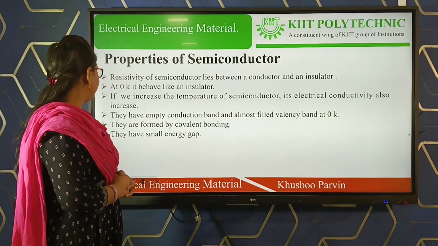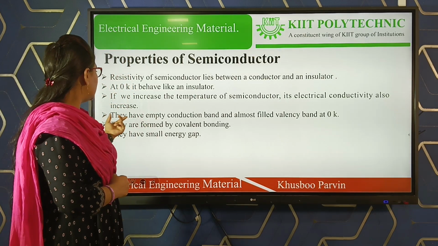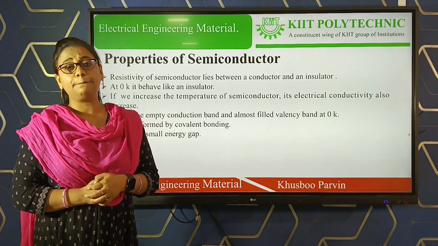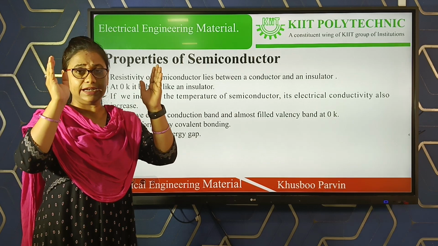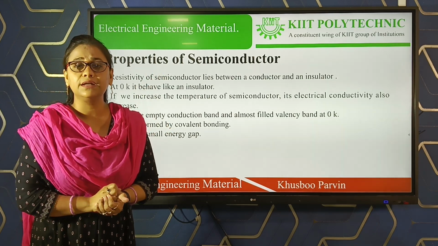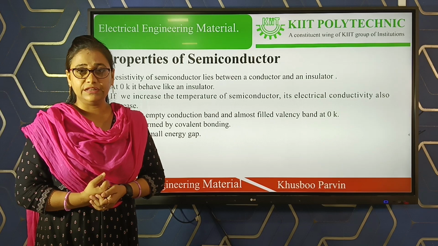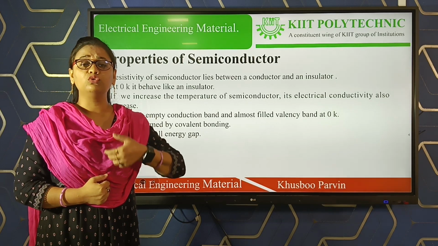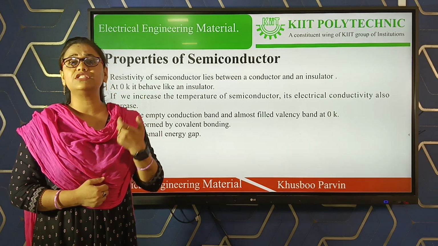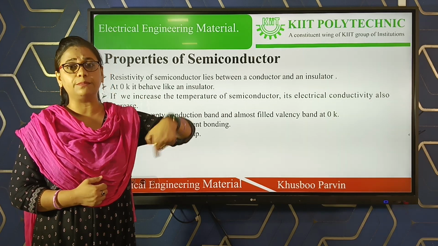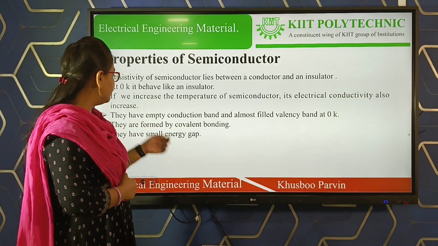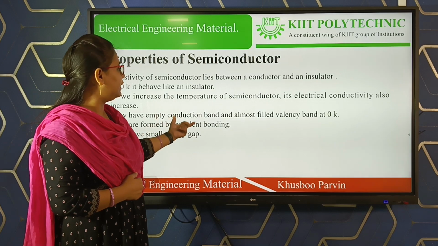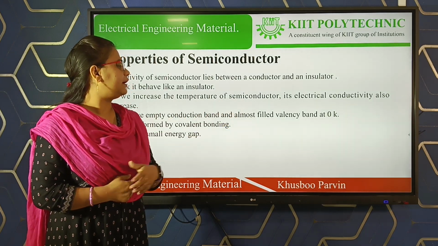Next, in the case of a semiconductor material, the gap between the valence band and conduction band is less than that of an insulator. Therefore, we require only a very small amount of external energy to allow the electrons present in the valence band to jump to the conduction band. So we can say that the conduction band is almost empty, but the valence band is almost filled.